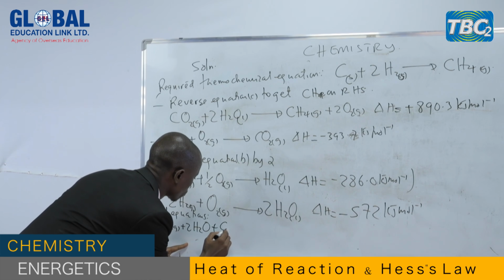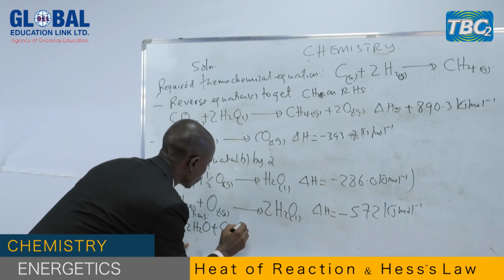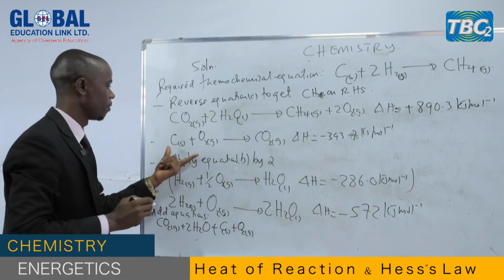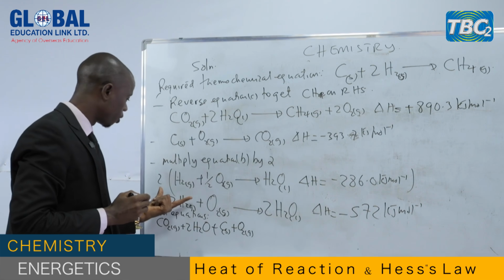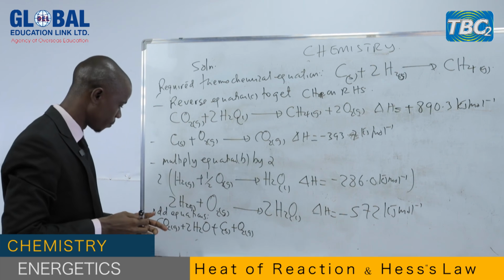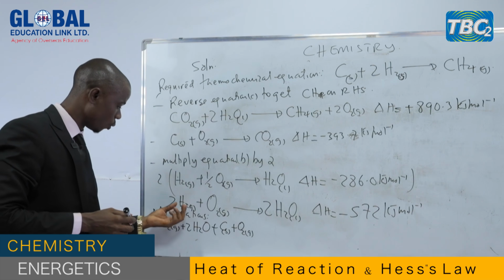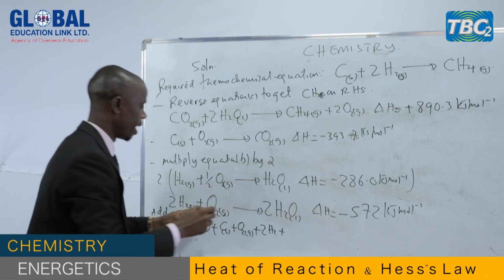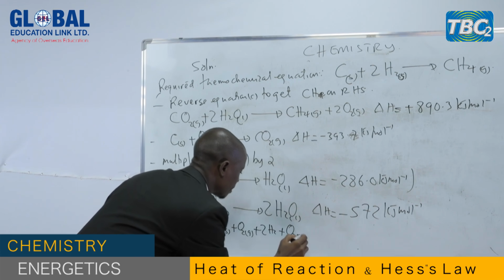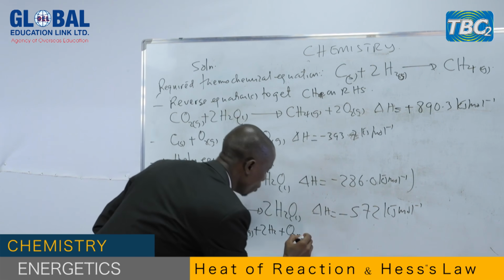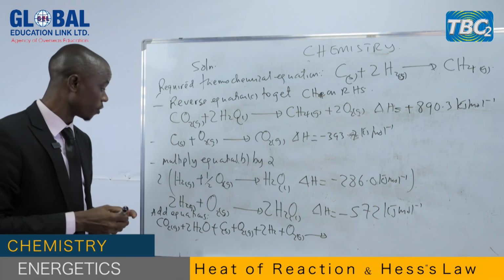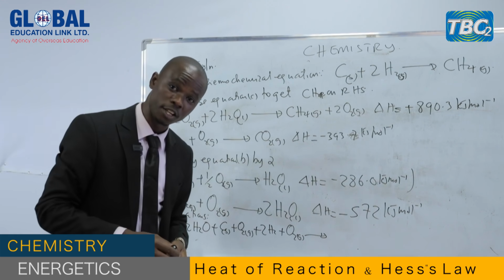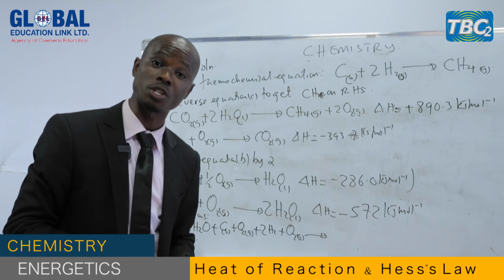This is carbon solid plus oxygen gas. We go to the third one, hydrogen. We have 2 hydrogen gas and oxygen gas. So we have already completed all the reactants for the 3 given manipulated equations.